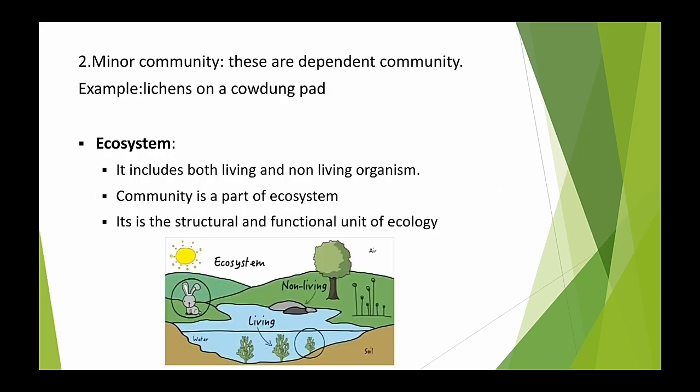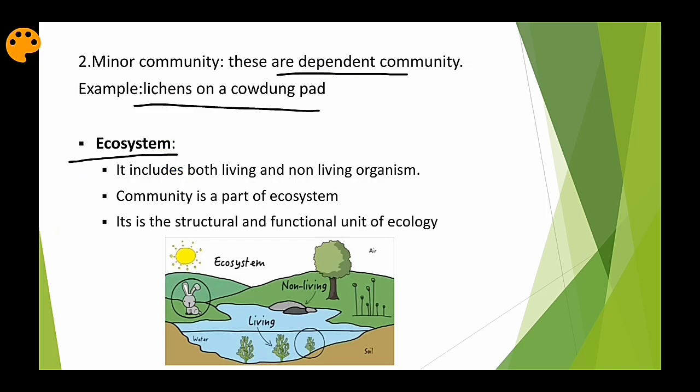Now coming to minor community. Minor communities are relatively dependent communities. These communities depend either upon the major community or another minor community. An example is lichens on a cow dung pad. These lichens depend upon the cow dung community for their survival. Simply put, I think you understand it, right?